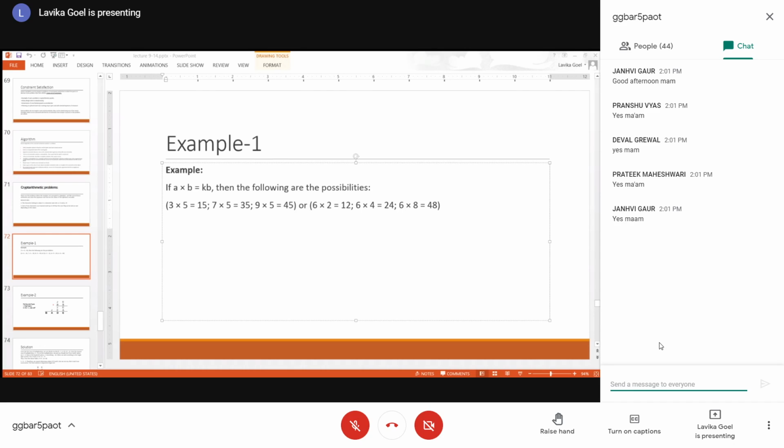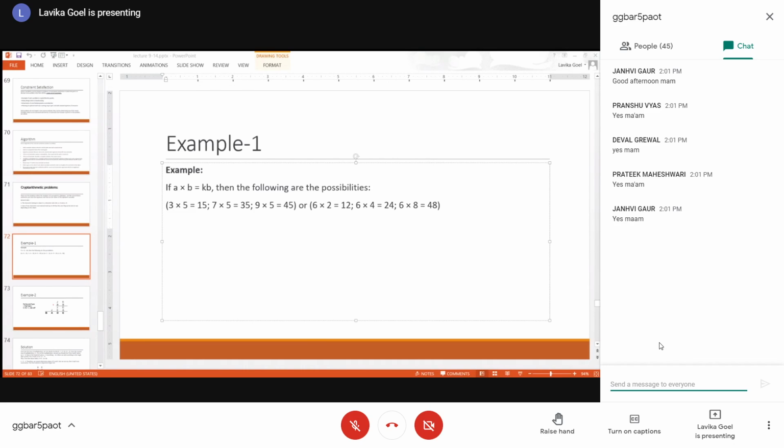Then if you see the second example, 7 into 5 is equal to 35. Again, the second digit in 35 is 5, and the second number is also 5. So this is also satisfying. Then 9 into 5 is equal to 45, again satisfying. Or otherwise you can have some other possibilities also.